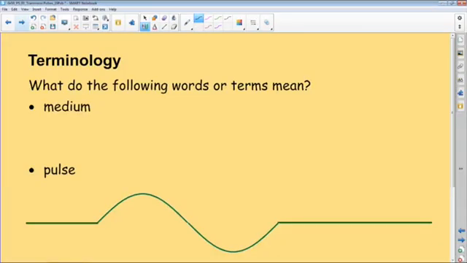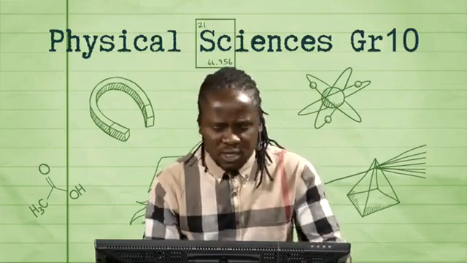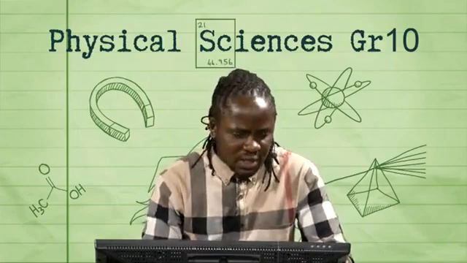So we can think of a medium as a material which allows a pulse to be transmitted through it. Mediums vary from one form to another. Some disturbances can be transmitted through the air, some in water, depending on the scenario under concern.